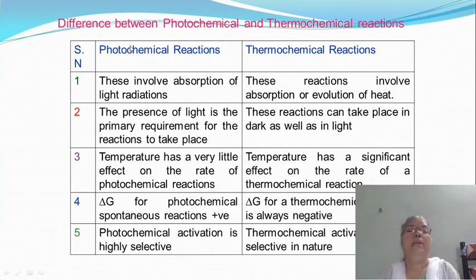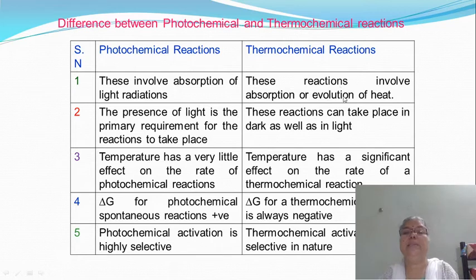Then the difference between photochemical and thermochemical reactions. I will repeat this once again. The photochemical reactions involve the absorption of light radiation, and here there is no need for absorption of light radiation.